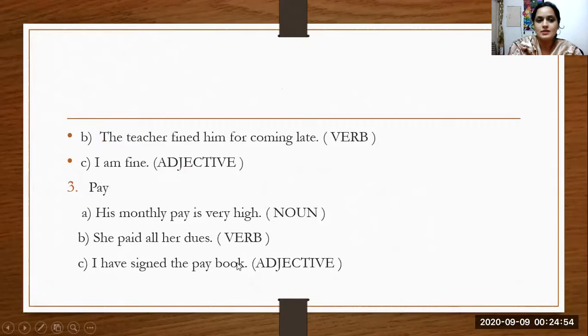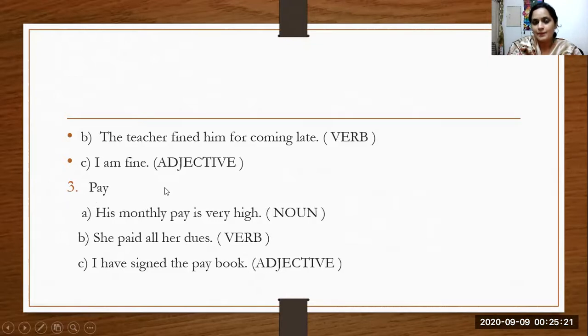Then what is fine as a verb? The teacher fined me. The teacher fined him for coming late. Fined me for being absent. Fined me for breaking the window pane. Fine is the punishment. So here fine is playing the role of a verb. You're clear? I am fine, the adjective, we have already discussed.